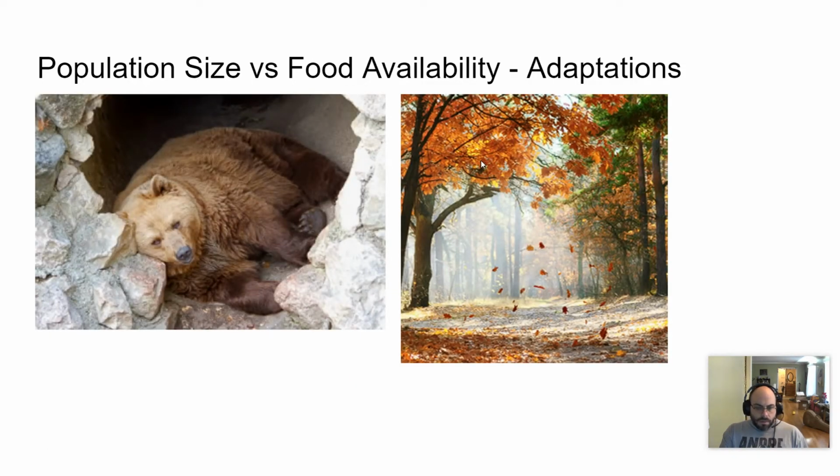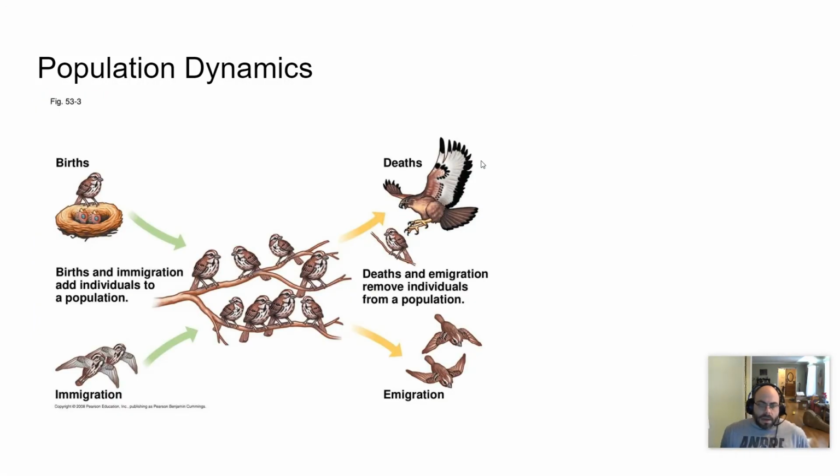And so in order to cope with this, organisms have adapted in different ways in order to have the most energy at the right time, so to speak. We talked about this a little bit with plants reproducing in particular seasons, losing their leaves when the day length changes, growing leaves and reproducing in the spring when there's the most sun. Some species migrate in order to follow the food around. Our own species used to do that as well. Some species will hibernate during the cold months in order to conserve energy and only come out when the food availability is high.